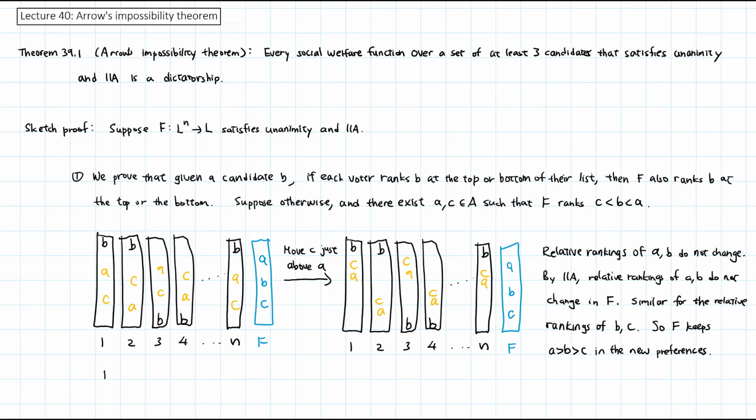Well, we see that C is higher than A in all the voters' lists. So by unanimity, C should be higher than A in F. And that contradicts the transitivity of F. So this shows that F must rank B at the very top or at the very bottom. And that completes the first part.